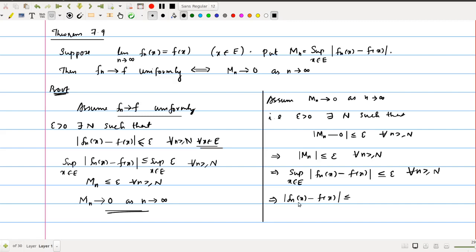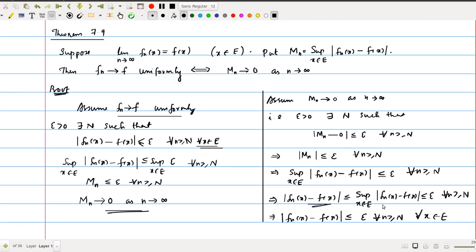to, for any x, this is less than or equal to the corresponding supremum over E of mod Fn of x minus f of x. Each quantity is less than or equal to the corresponding supremum, which is less than or equal to epsilon for all n greater than or equal to N. Now from this you can write mod Fn of x minus f of x less than or equal to epsilon for all n greater than or equal to N and for all x belongs to E, because each quantity, corresponding to each x, is less than or equal to the supremum.